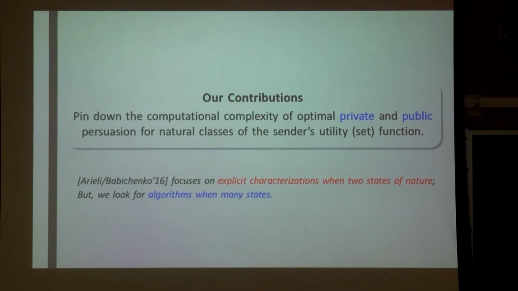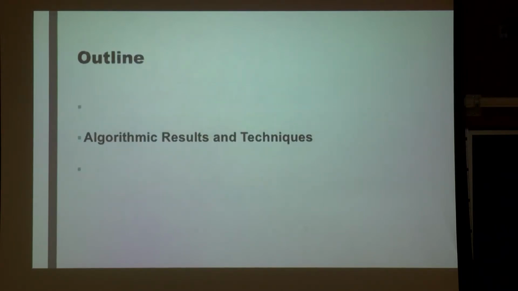So just as a side note, the work of Arieli and Babichenko focuses on explicitly characterizing the optimal private scheme when there are only two states of nature. But here, we look for algorithms that work for any number of states of nature. So now I'm going to go ahead and describe our results and techniques.